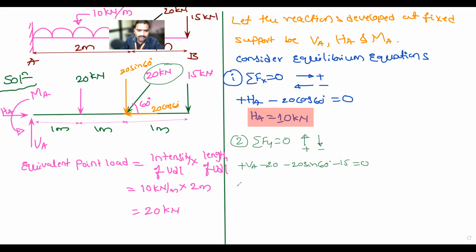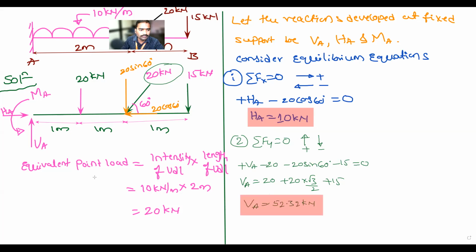Okay. So next, VA is equal to, I will transfer that to the right hand side. That is 20 plus 20 sin 60, which is root 3 by 2, plus 15. So calculate how much you will get for VA. 52.32. Is it correct? Yes, 52.32. All of you should get the same answer.